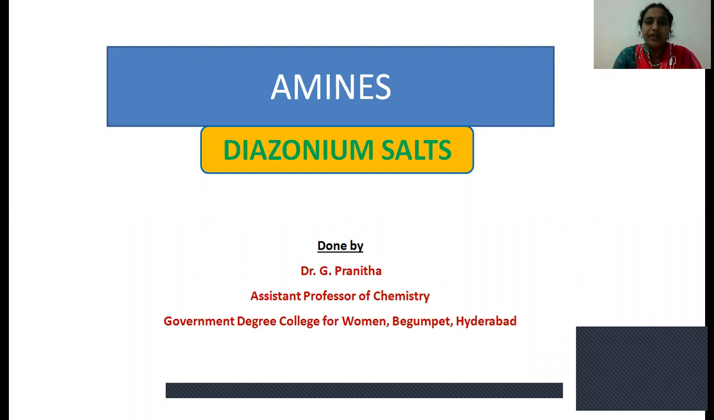Up to last class, we discussed amines: classification, nomenclature, preparation methods, physical properties, basicity of amines, comparison of basicity of amines from alkyl halides and aryl halides, basicity in the order of primary, secondary, tertiary amines, and chemical properties of amines, like reaction of amines with alkyl halides, with acyl halides, with HNO2, with Hinsberg reagent, oxidation reactions, and reduction reactions.